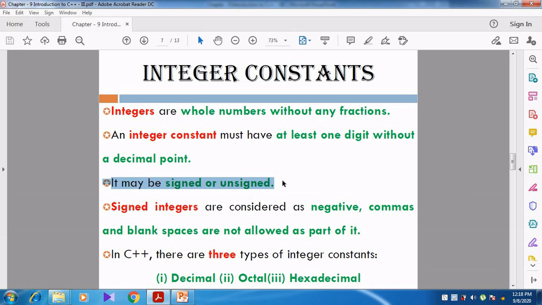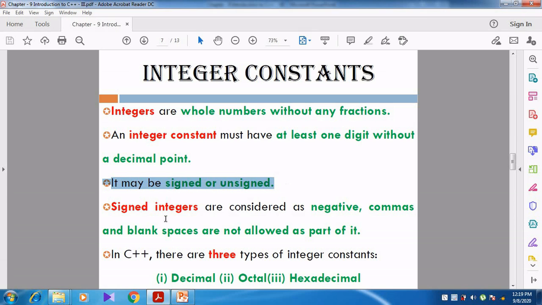I have given the plus sign before that number, and in another one I didn't give the sign. Both of them mean the same, but we can give it with the sign or without the sign. So that is what they are saying: it may be signed or unsigned.